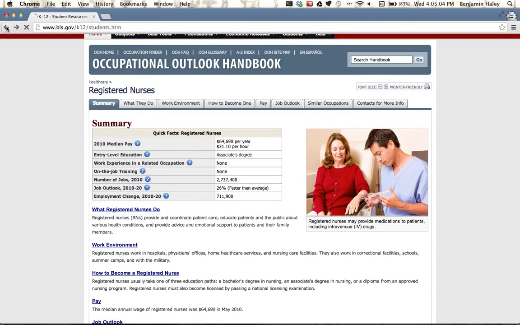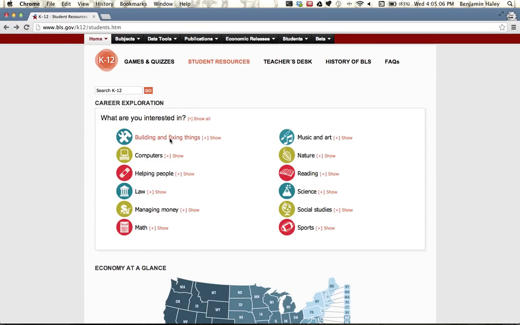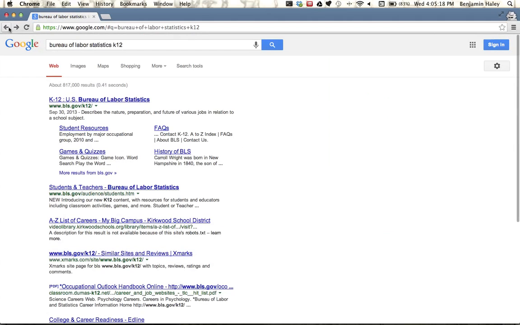Let's just go back here and remind us how we got there. This was the page that listed all sorts of different jobs that are available that I could explore many more of depending on my interests. And go back another page, go back to where we first started searching. So we looked for the Bureau of Labor Statistics K12.